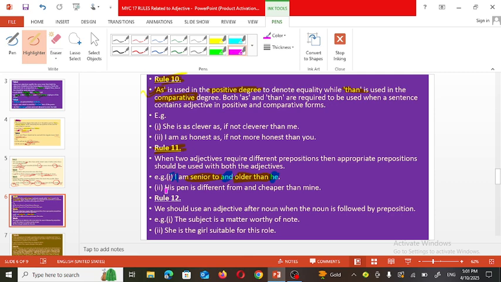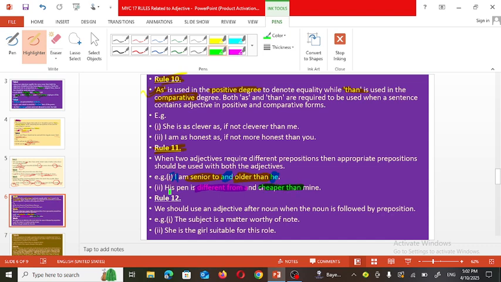Now let's see the next example. His pain is different from mine. So along with the word different, we have used from. And his pain is cheaper than mine.